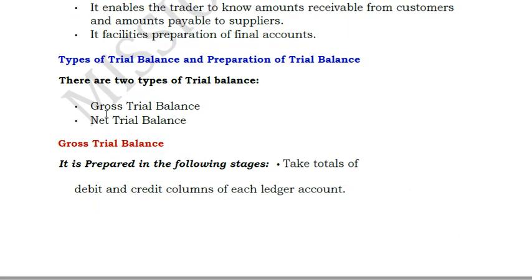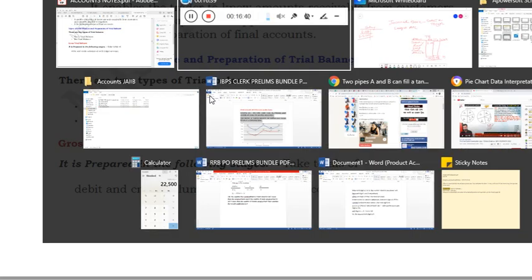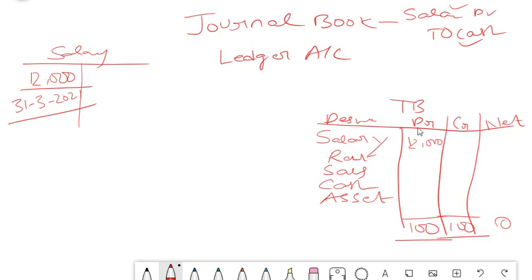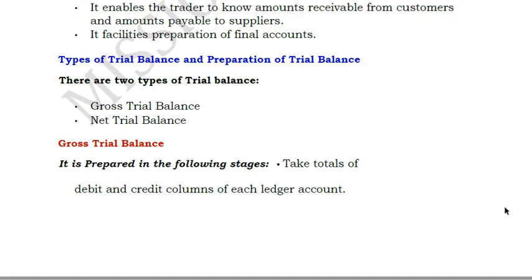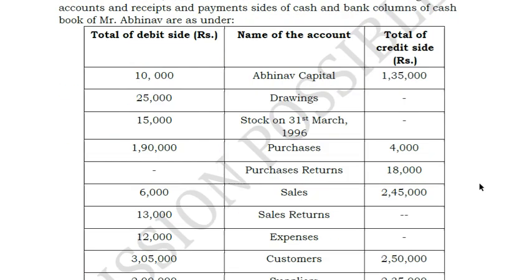So there are two types of trial balance. One is your gross trial balance, another is your net trial balance. That is what I have just explained to you here. Gross means they will just mention both the debit and credit, whereas in net trial balance only the net column will come. That means if there is a 12,000 debit entry in salary and a 1,000 credit entry, then the net amount of 11,000 will come. In case you are following the net method, then the total should ideally be 0, because debit and credit both are coming together. Okay, hope you understood that.